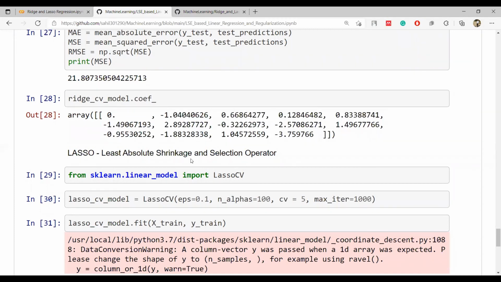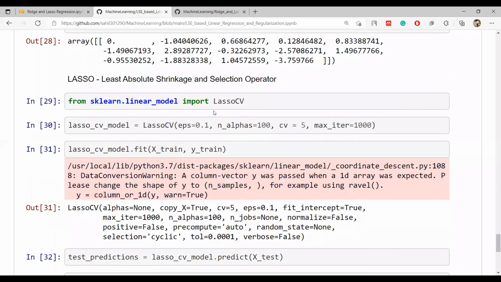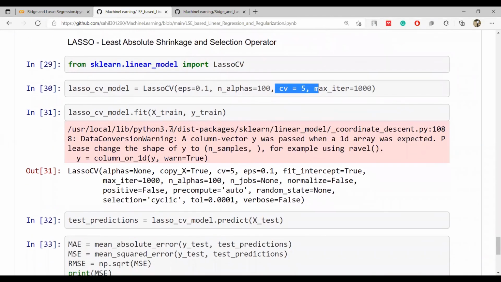So now you follow everything the same for lasso also. There is this function called LassoCV, and in this we have epsilon, the number of alphas equal to 100, cross validation equal to 5, iterations equal to 1000. So cross validation is a technique in which we implement the process n times. When we say cross validation equal to 5, we are going to implement it 5 times. The prediction will be calculated internally 5 times and then given the best output.